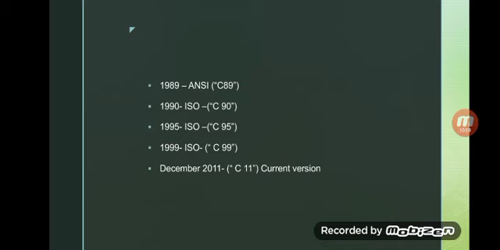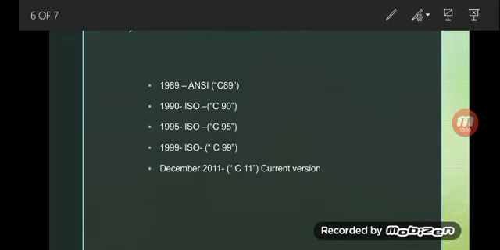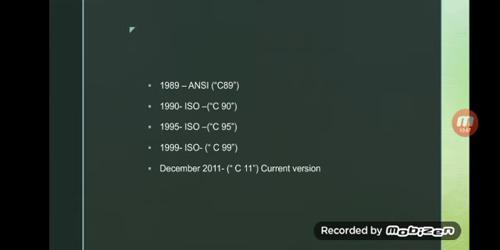So this is the introduction: why we need to know about the C programming language, why it is necessary, how it is important in our programming platform, and what its history is. In this video we covered all these contents. In another video we are going to deal with the basic structure of C programming, the data types and all. So keep learning.